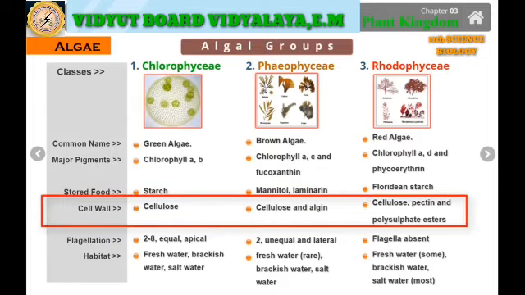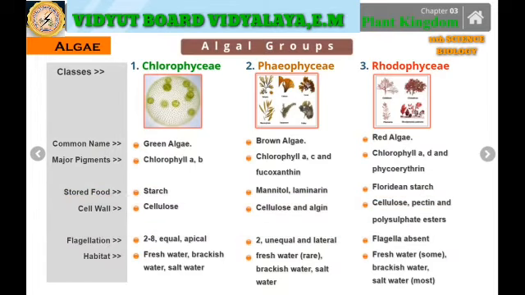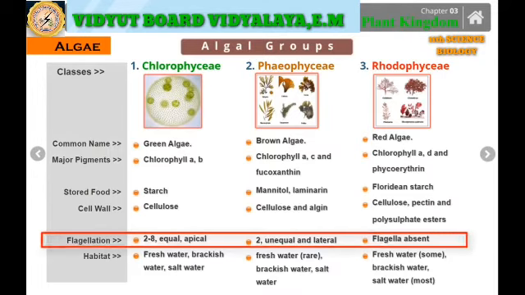Furthermore, in relation to the cell wall, the Chlorophycean cell wall is made up of cellulose, the Phaeophycean of cellulose and algin, and the Rhodophycean cell wall of cellulose, pectin, and polysulfate esters. Furthermore, in relation to the flagellation, the Chlorophycean flagellae are basically 2 to 8 in number. They are equal and present at the apical, that is at the tip region.